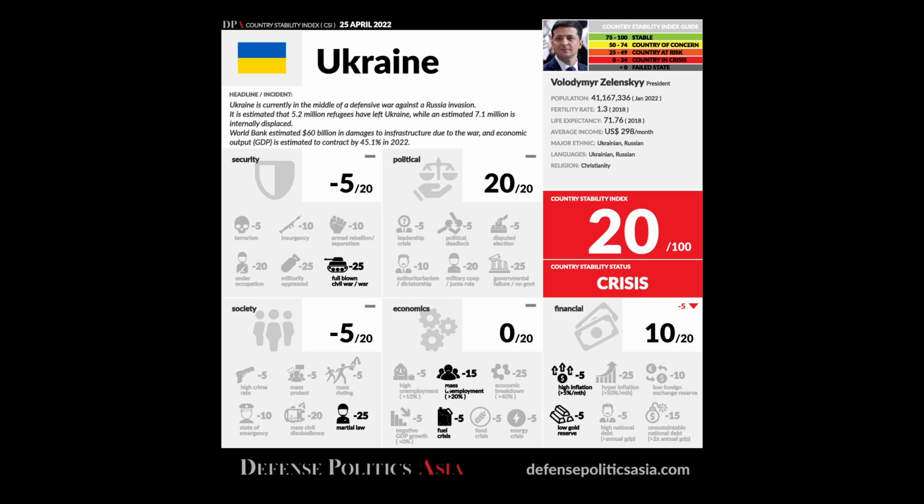So just to clarify a bit, Ukraine already had high unemployment as of January, at 10% unemployment.